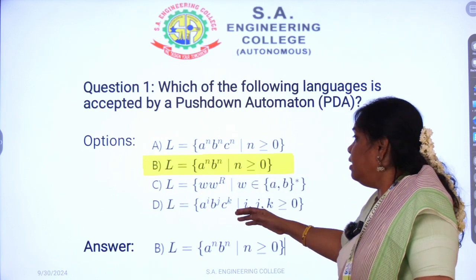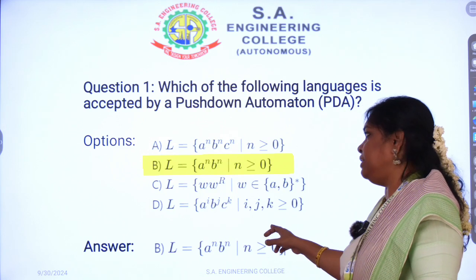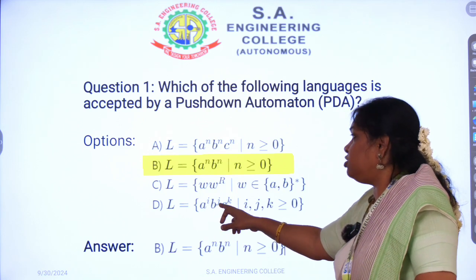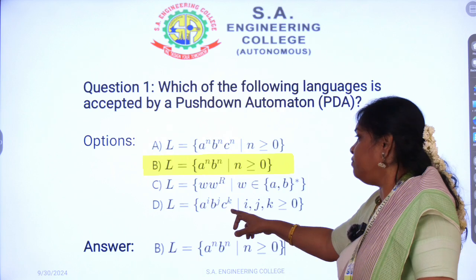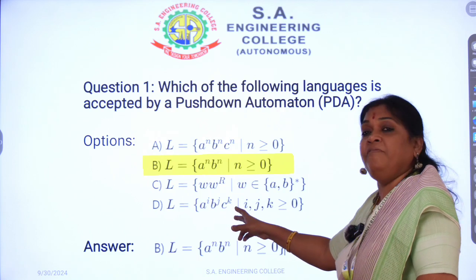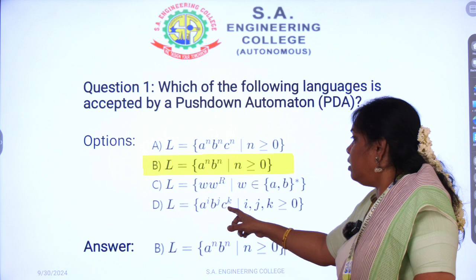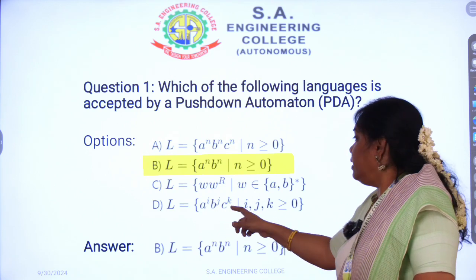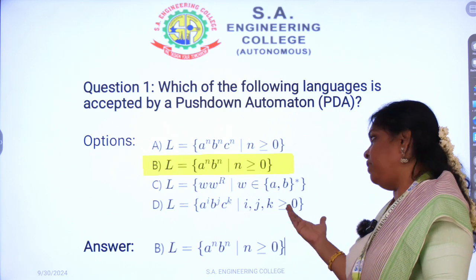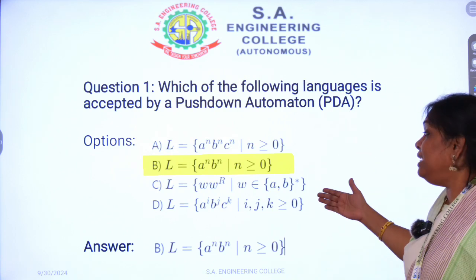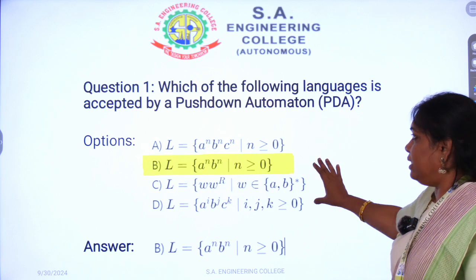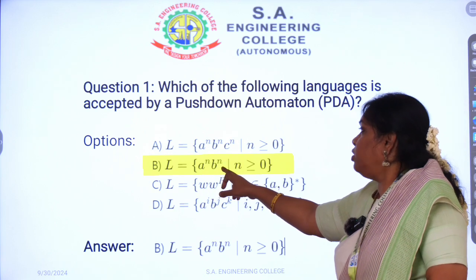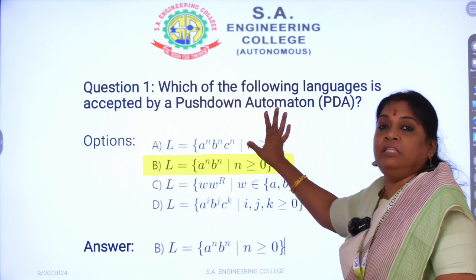Then come to D. Here we have three different counts: i number of A's, j number of B's, and k number of C's. How will it be verified? We should have at least two characters with equal counts. Here i, j, k are different counts, so D is not an answer. So the language with the number of A's equal to the number of B's is the answer for this question.